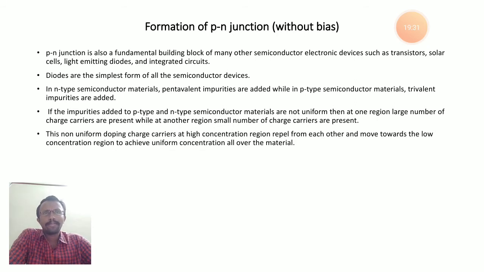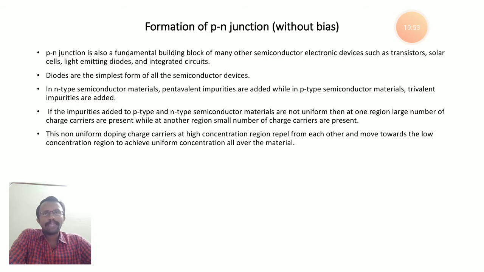By adding pentavalent impurities to the intrinsic semiconductor. When we add trivalent impurity to the intrinsic semiconductor, it becomes a p-type semiconductor.